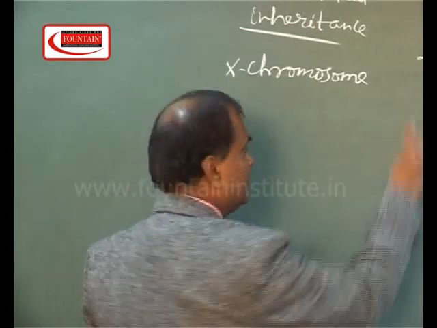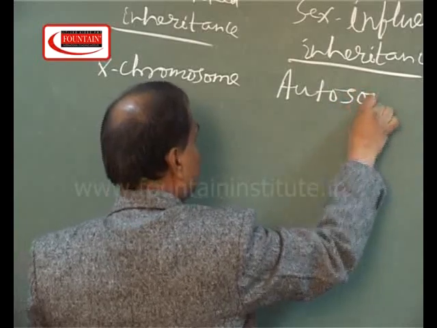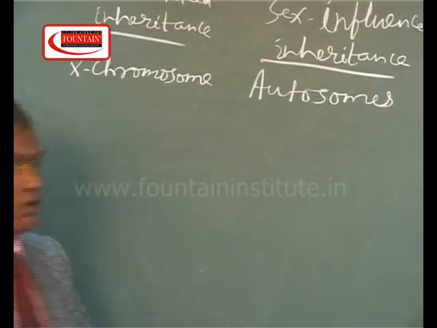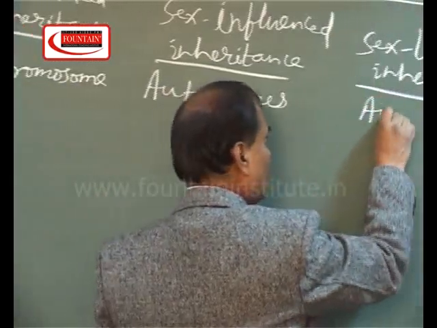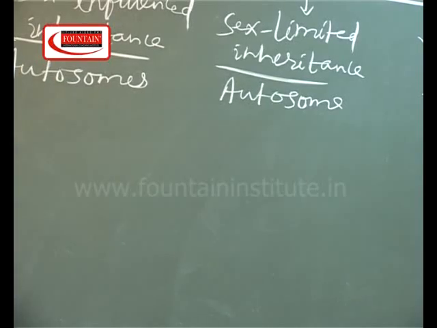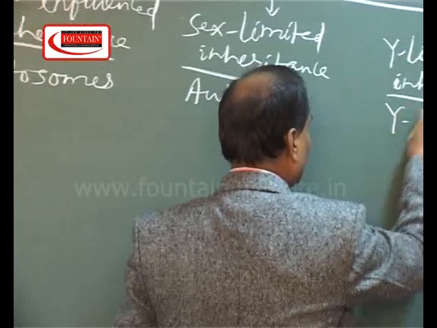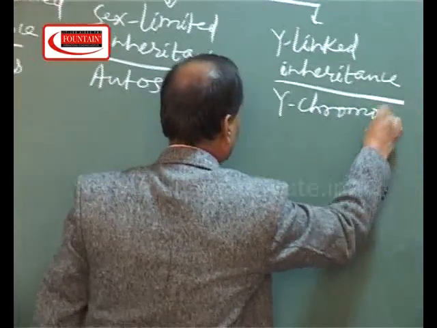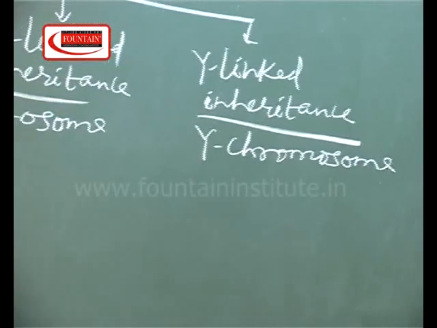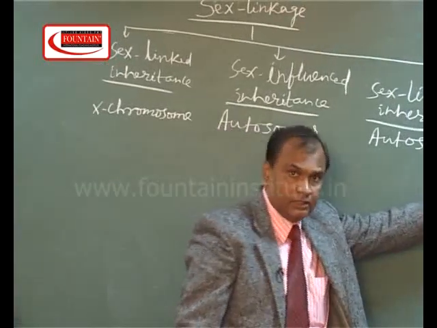For sex-influenced inheritance, genes are located on autosomes. Whereas, in the case of sex-limited inheritance, genes are also located on autosomes. Whereas, in the case of Y-linked inheritance, the genes are located on the Y chromosome. So, from this column, we can easily distinguish the two, that is the sex-linked inheritance and Y-linked inheritance.